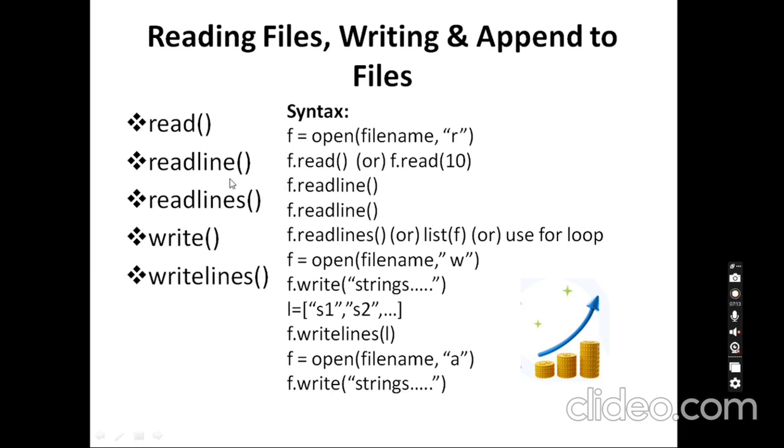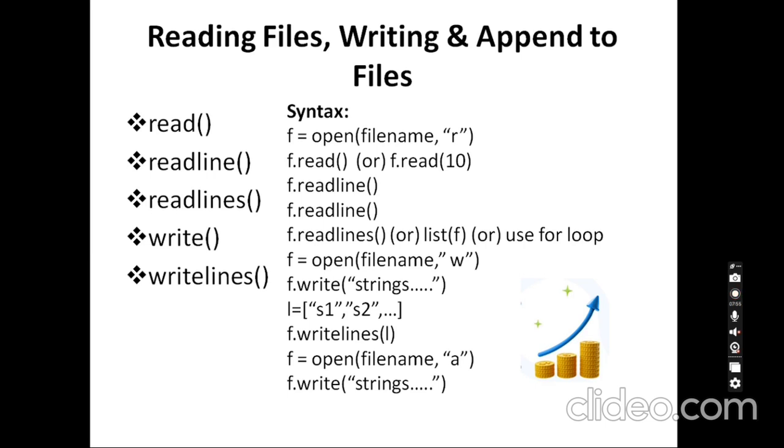The second one is the readline function. This readline function will read only a single line at a time. Here also we need to call the function using the file object, f dot readline. For example, if I have 10 lines of content in a file, it will read the first line. If I call readline a second time, the first call reads the first line and the second call reads the second line. Only a single line from the file is read at a time.